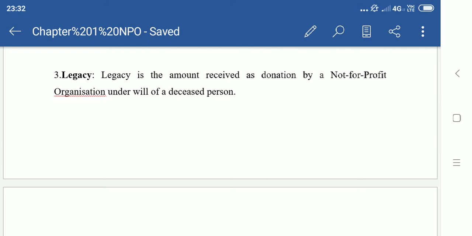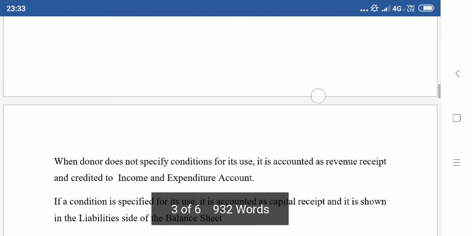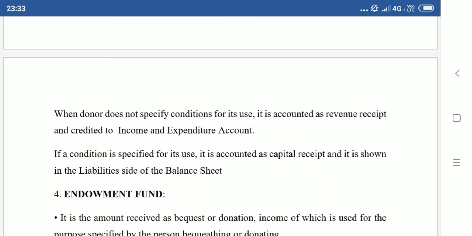Legacy is the amount received as donation by a not-for-profit organization under will of a deceased person. Deceased means dead person. One who is no more alive. When the donor, that is the deceased person, does not specify conditions for its use, it is accounted as revenue received and credited to income and expenditure account. If a condition is specified for its use, it is accounted as capital received and is shown in the liability side of the balance sheet.